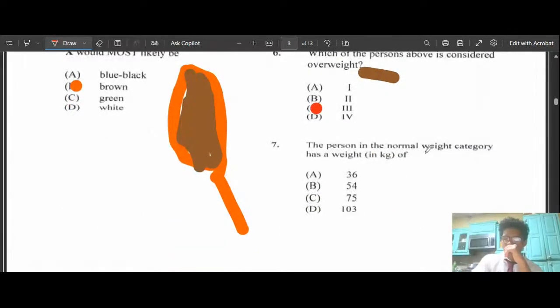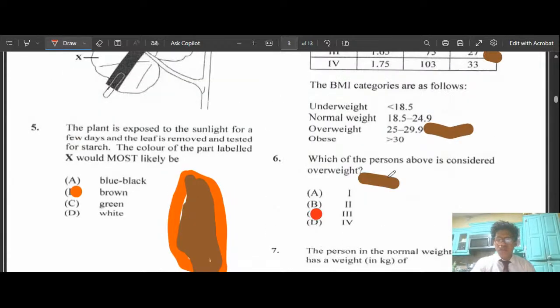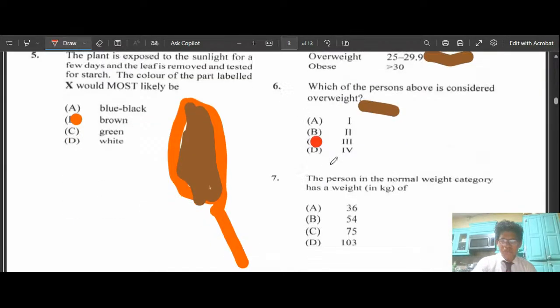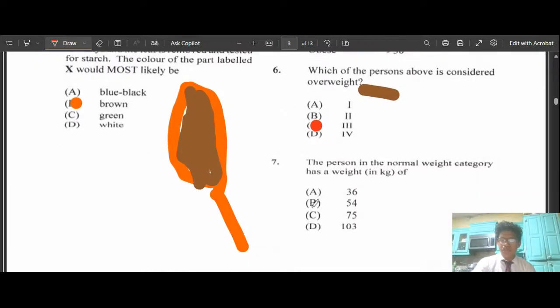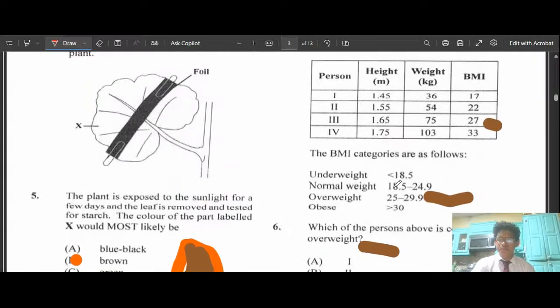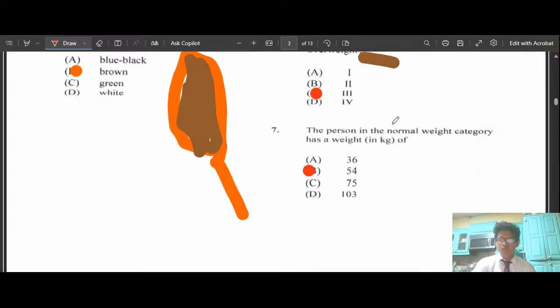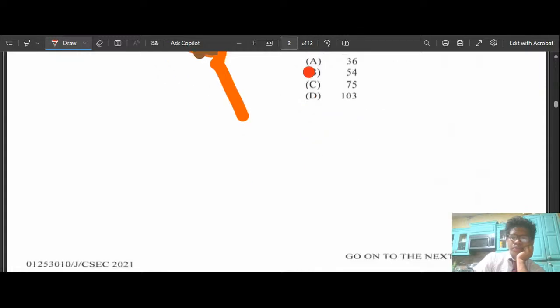The person in the normal weight category has a weight in kg of, so underweight, normal weight is 18.5 to 24.9. At least that's what we could see there. So the answer for this here would be 54, because if you look right here, this is the normal portion. This is the normal weight, right? II, if you look right here, that's the normal weight. So the answer for this here would be 54.